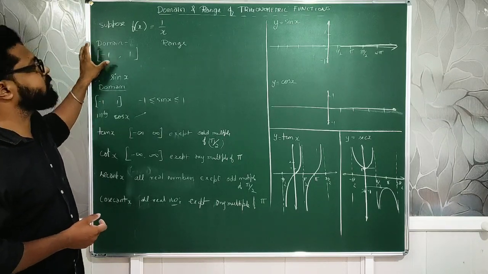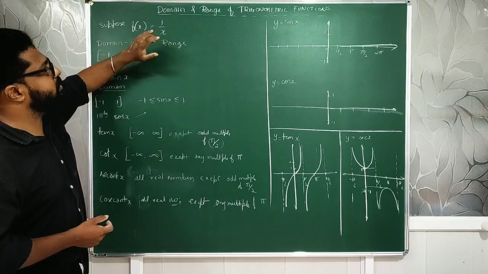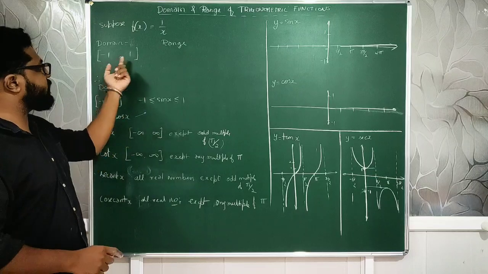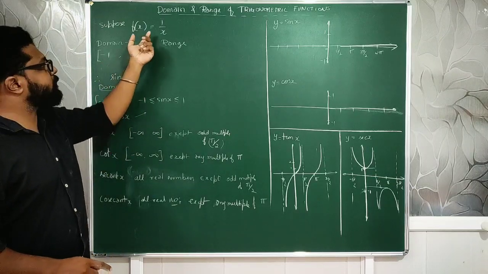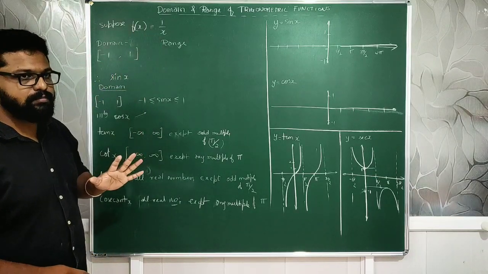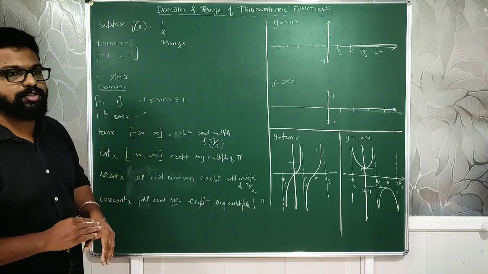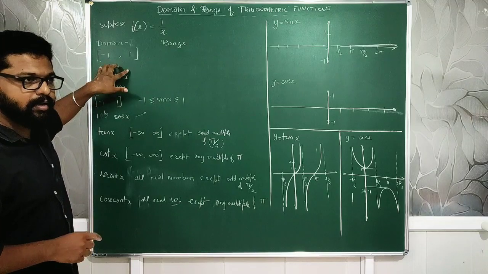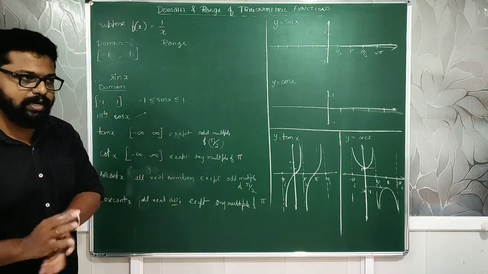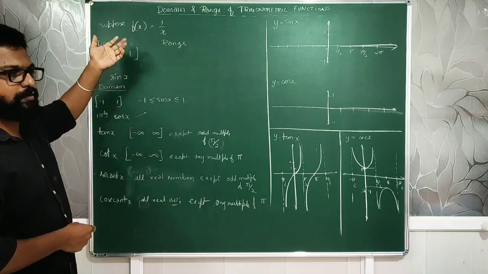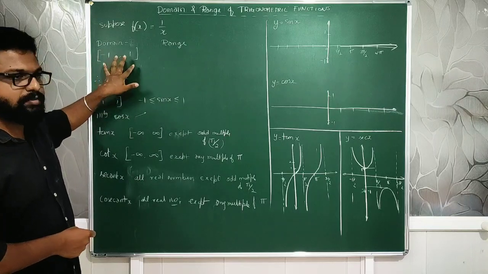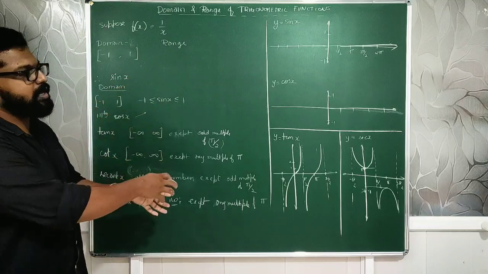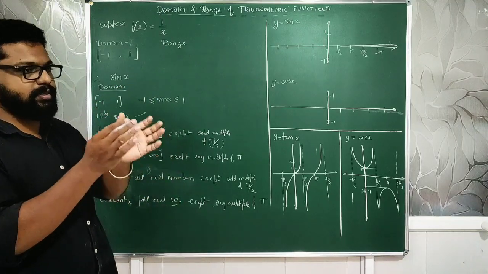And the range means the values for which this particular function is defined or meaningful. Among these values, those for which the function is meaningful form what is called the range. Now, how can I define the range? You all understood what the domain is, right? It is from where I am taking the values. I can simply say the set of real numbers also, not just minus 1 and plus 1. From wherever I am taking the values, that is called the domain.